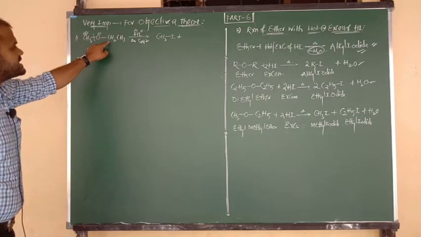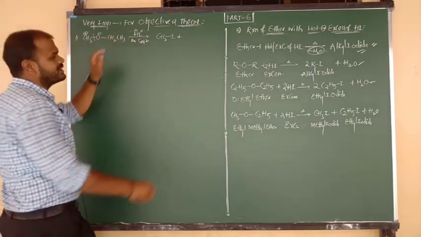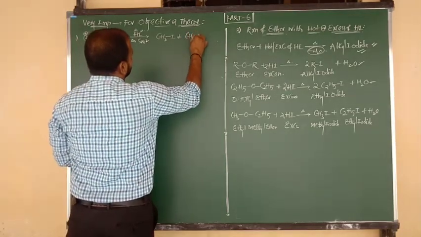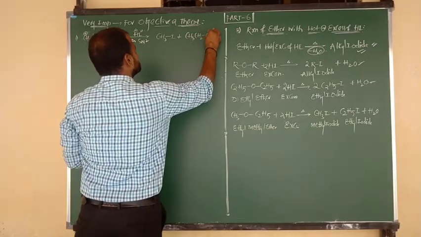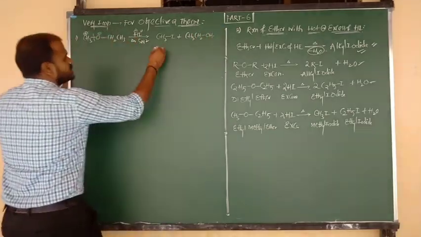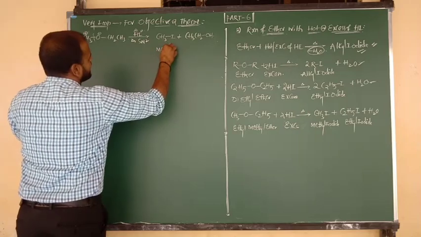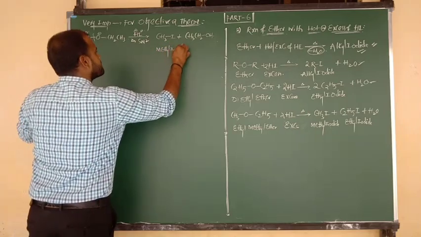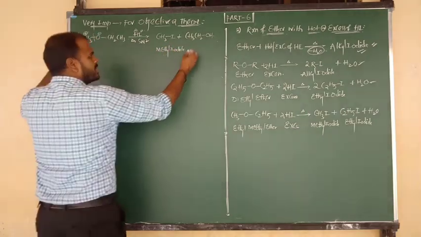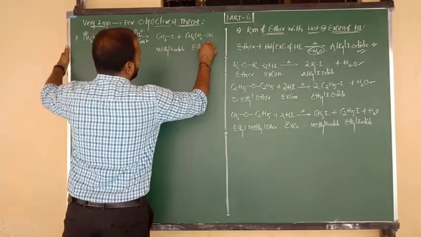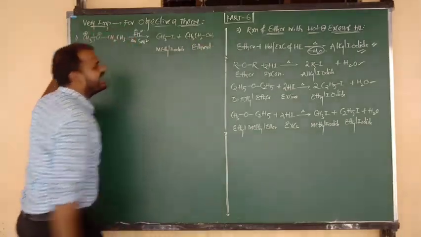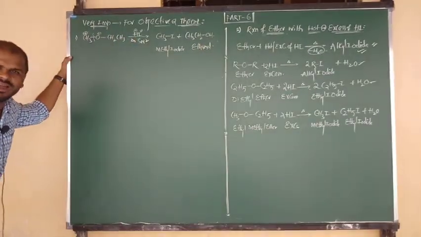Next, CH3CH2O minus is attacked with H plus, so the product is nothing but what, beta? CH3CH2OH. So one of the products is methyl iodide, and another product is ethyl alcohol, and also we can say ethanol. I hope you understand.